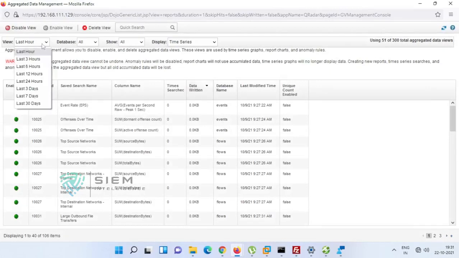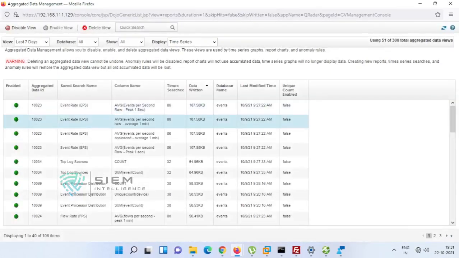This is the last hour's data. If you go and see the last 7 days of data, there may be data written. See, this is the last hour's data, and it is quite less. What it will do is keep on doing soft linking, and you can say it is metadata only. Don't think it will keep a copy in this accumulation and aggregated data, and also in flows and events, as a raw database. It's not like that. It will keep a metadata location.